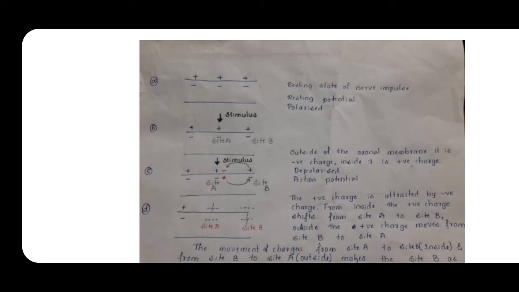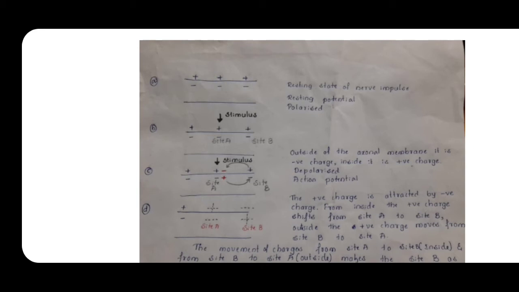This potential difference is formed when the neuron is not conducting any impulse. So that's why that potential difference is called resting potential. The resting potential formed across the axonal membrane makes the axonal membrane polarized. So in the resting stage, the neuron axonal membrane will be in polarized condition. Polarized means outside positive charge and inside negative charge.